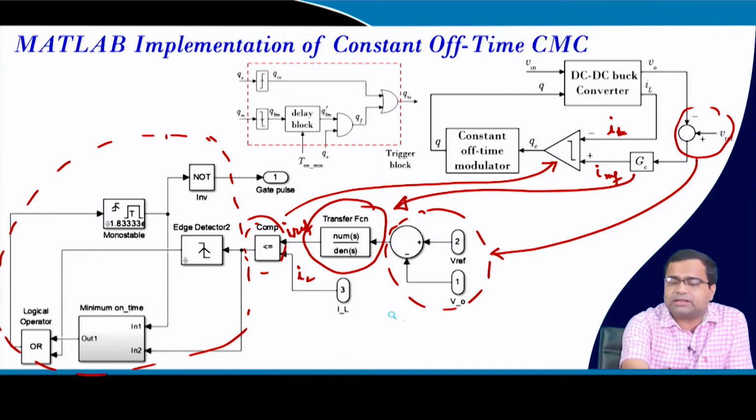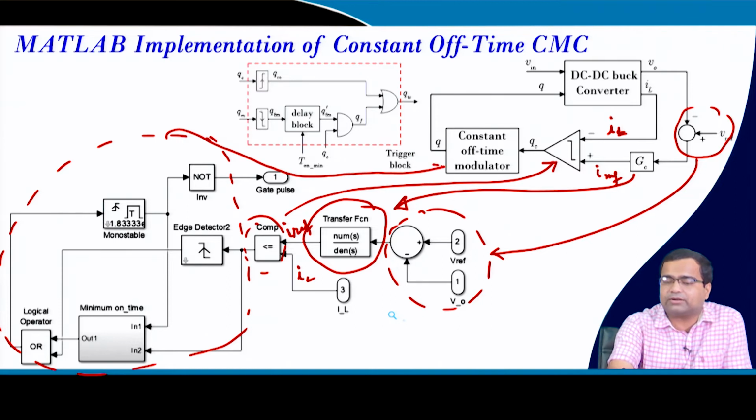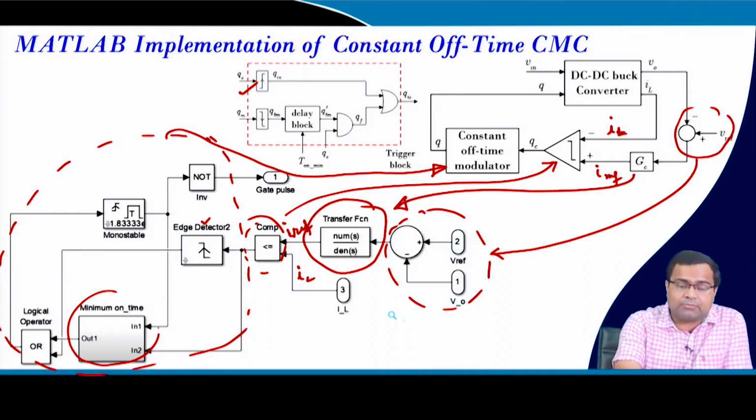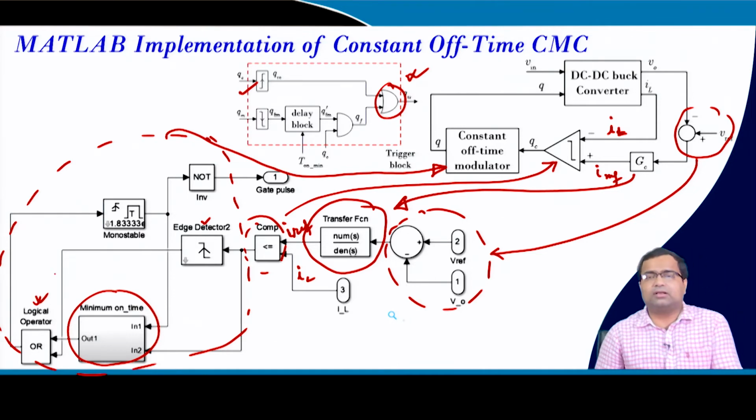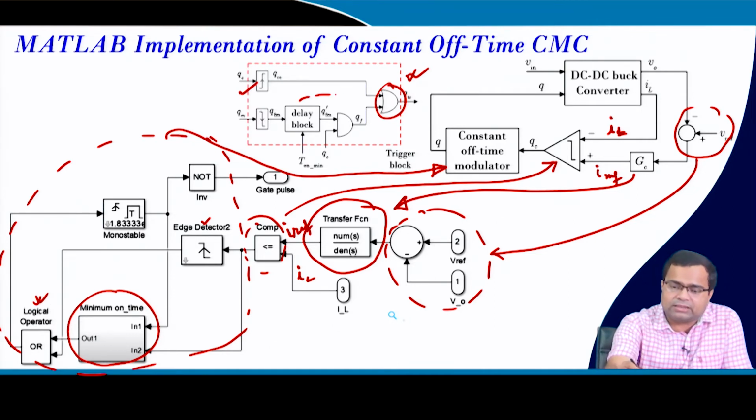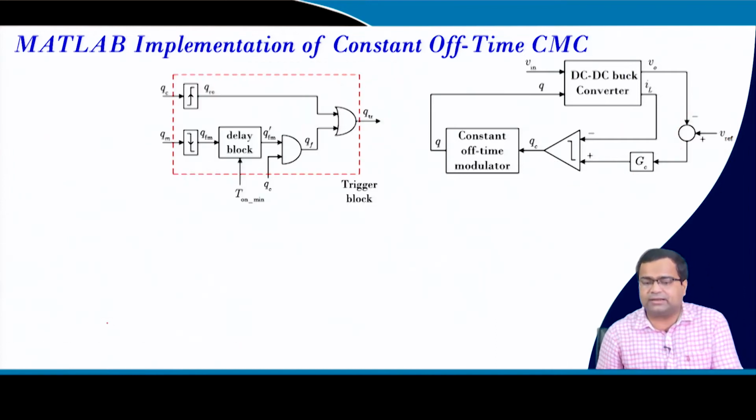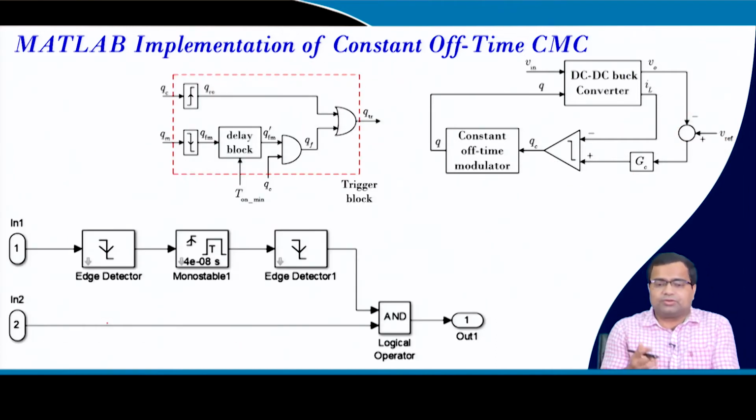So, this block is our constant off time modulator, and the first block will be the edge detection circuit, which is here. Then it will have a minimum on time logic and the OR gate, although we put it separately, actually this is the OR gate. So, this gate is here. Okay. And only this block is inside it, and if you go inside, this is the block.